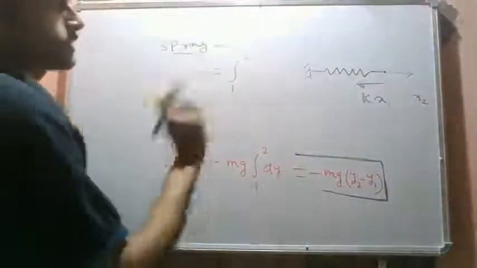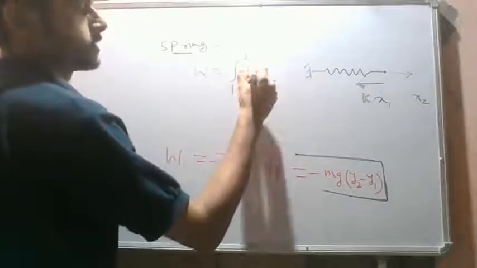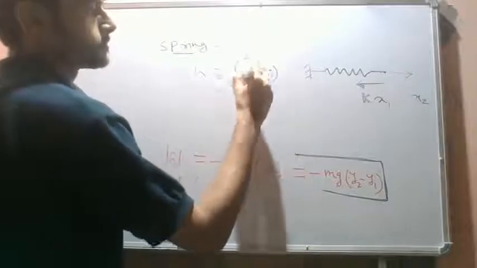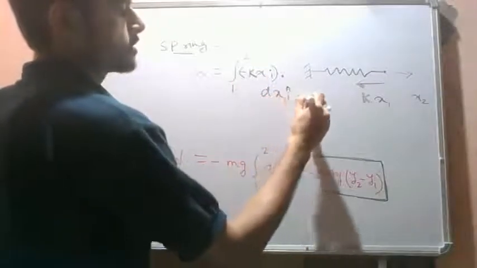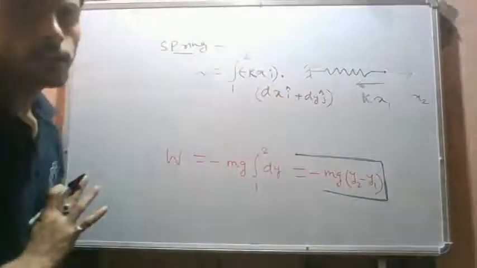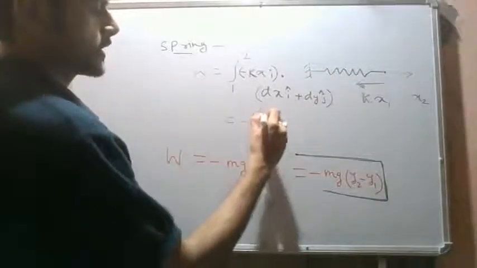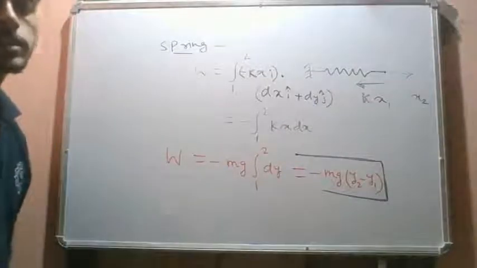Okay, so we have minus kx i cap dot dx i cap plus dy j cap. Okay, so by dotting this we see that we have minus kx dx.